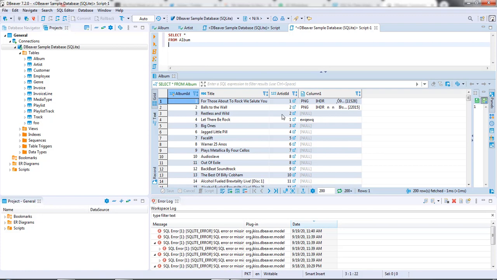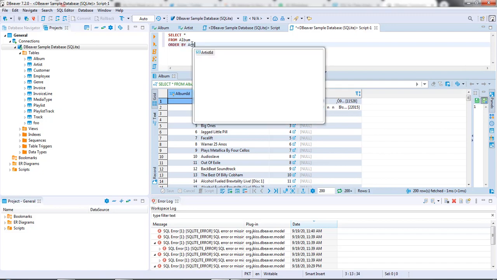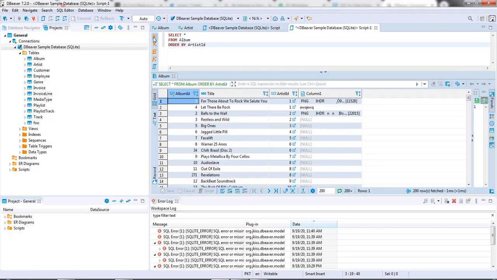If I were to order the entire table by artist ID, I'd get all the table rearranged according to the artist ID in a descending or an ascending order. Let's give this a try. ORDER BY artist ID. So what just happened is that the table has been rearranged with the lowest values on top, and as we move down in the table, the values start increasing. So basically it's an ascending order from the lowest value to the highest value.